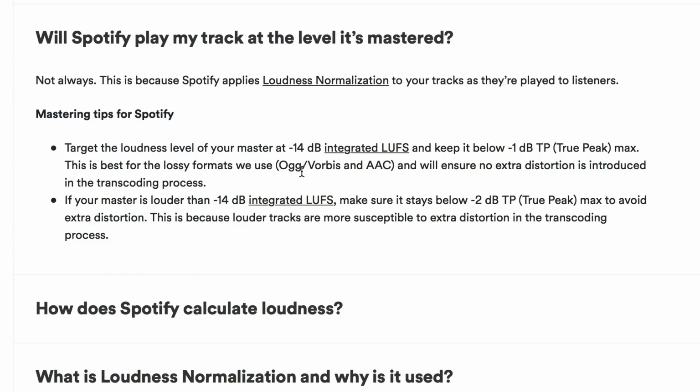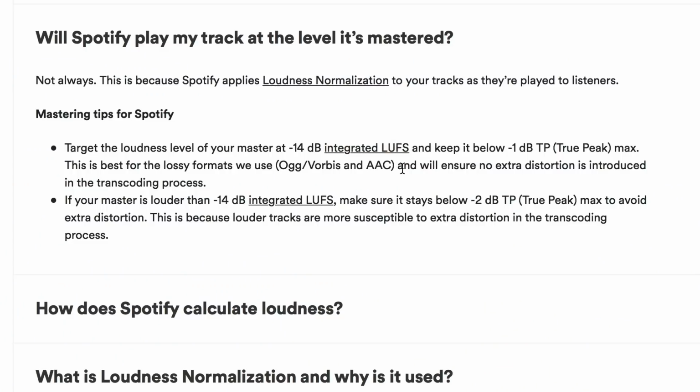And they use AAC. So basically, it's better forms of MP3. If you know conceptually what MP3 is, it's a compressed file format, smaller file sizes and so on, but strictly speaking, lower quality. And these recommendations, such as this -1 dB of headroom, are to make sure the conversion process happens without distortion. And if you've seen my video, it's one of the more popular ones, where I explain why you need to leave at least -1 to -1.5 dB of headroom on your masters when converting to MP3. This is confirming it, basically. These guys have the best scientists for that sort of stuff in the world. It's counterintuitive, but you need to leave that headroom for converting to these lower quality formats.